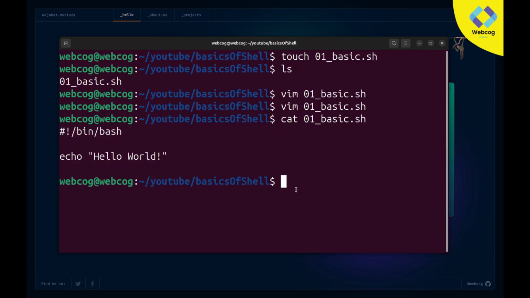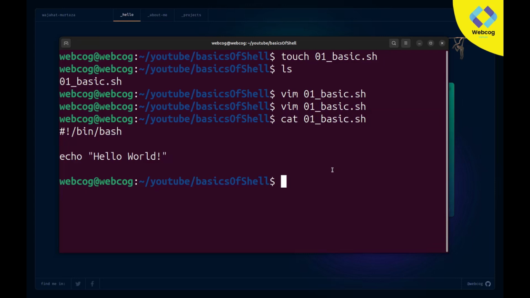Before executing this sh file, the shell file which we created, I want to give you a little bit of knowledge about permissions. There are a lot of methods to run this shell file, like three to four methods.